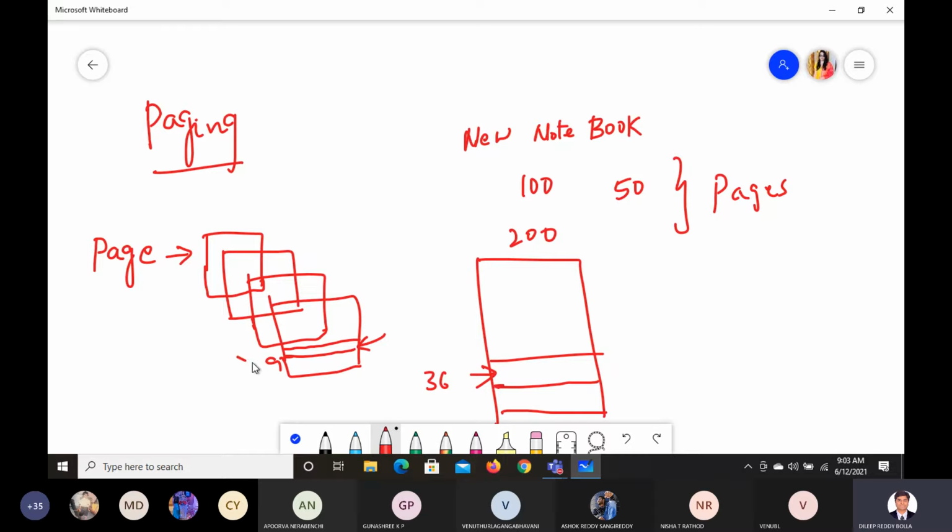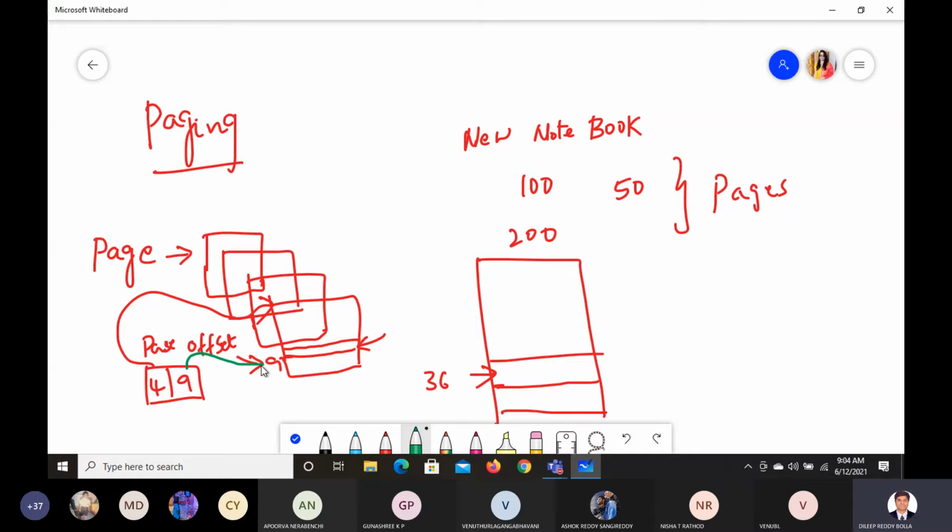Now when you are trying to point here, we need to point in two formats. One, this should have the page number, and this should have the offset number. Let us say page number 4, offset number 9. Page number 4 is going to map to this corresponding page, and offset number 9 will map to this.